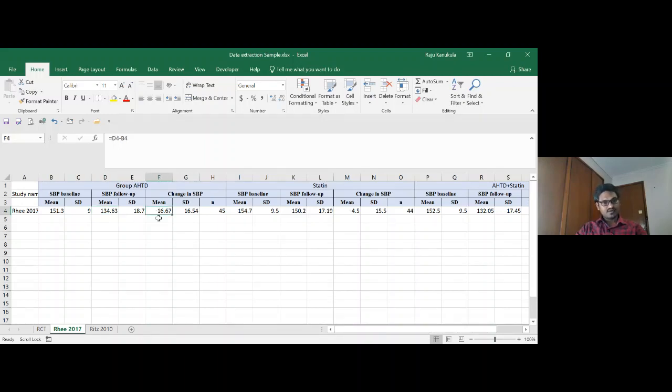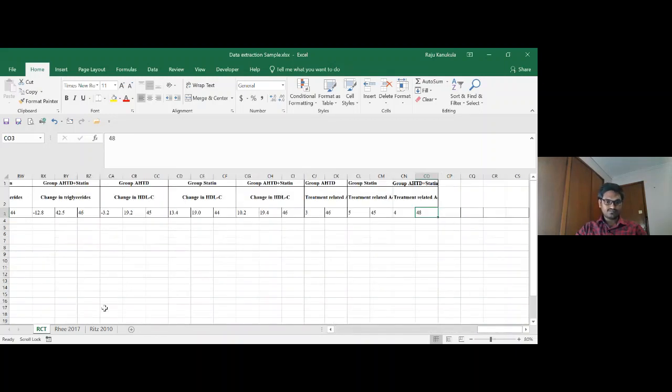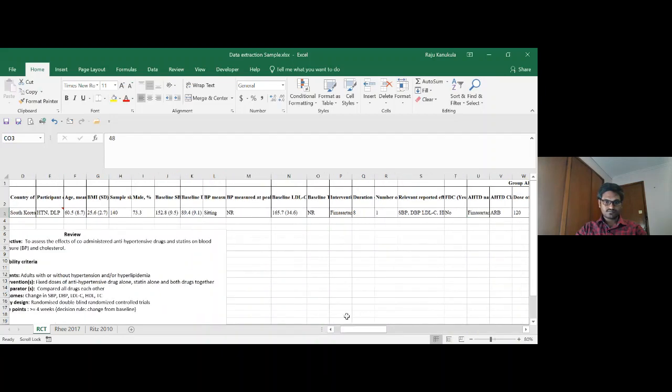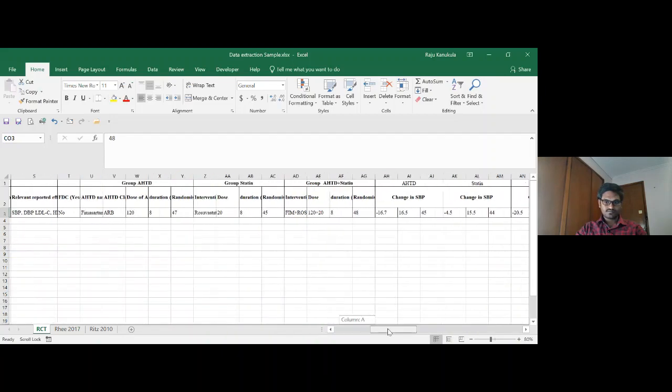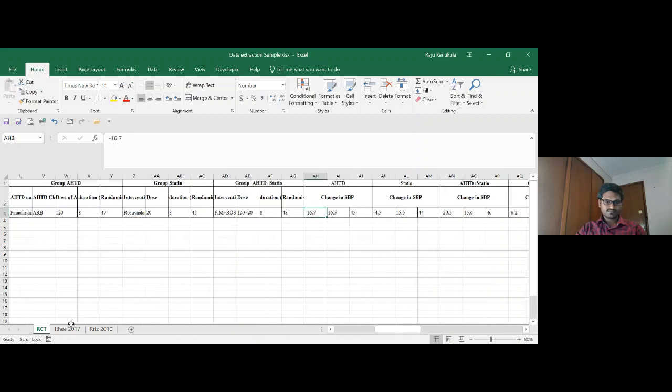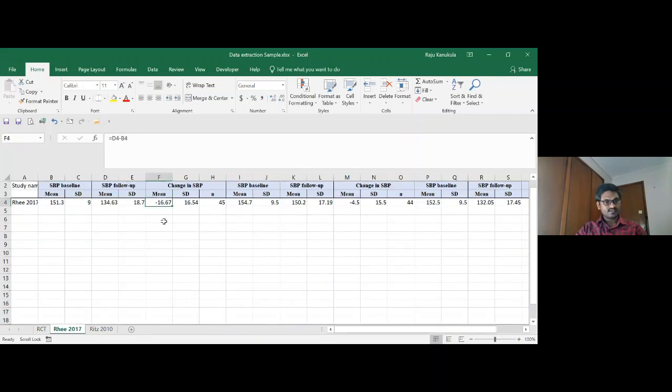These values we have actually captured and kept in this form. The 16.7, so here it is. That was the rounded off value, 16.67 becomes 16.7 there.